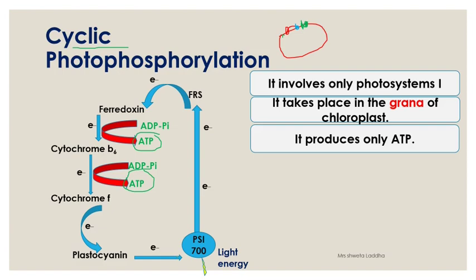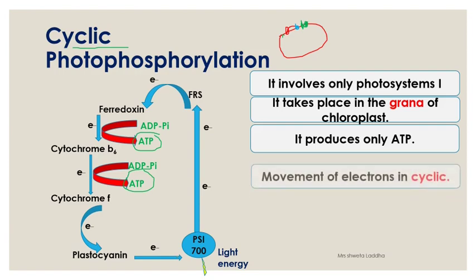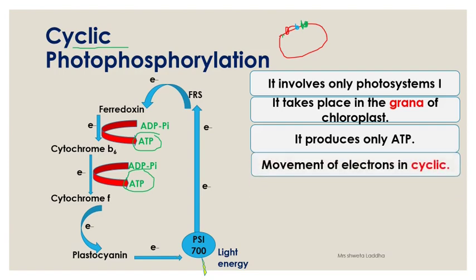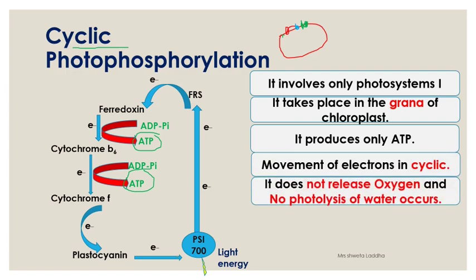In one cycle, two molecules of ATP are formed. This cycle will take place 6 times. So 12 ATP molecules are formed as a result of cyclic photophosphorylation for forming one glucose molecule. I am saying this balance for one glucose molecule. The movement of electrons, if you see, is in a cyclic manner. It does not release oxygen because no photolysis of water takes place.